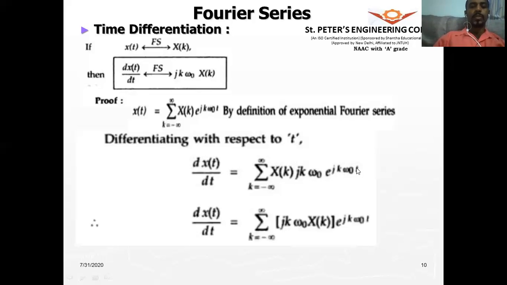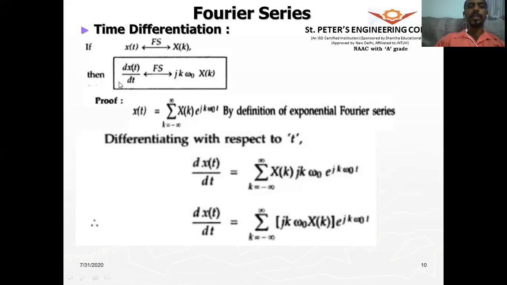Therefore, we say that d by dt of x of t forms the Fourier series pair with jk omega naught into x of k. So this is the time differentiation property.